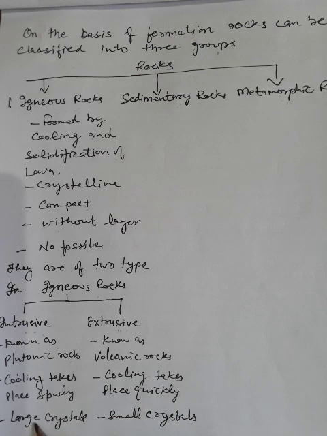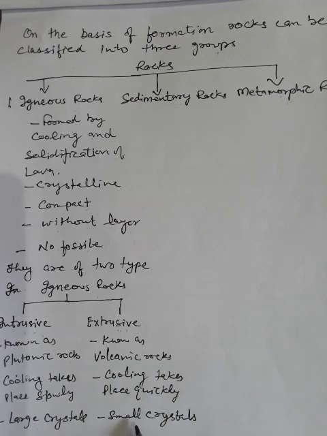Crystals formed in intrusive igneous rocks are large, and an example is granite. The crystals formed in extrusive igneous rocks are small, and an example is basalt.